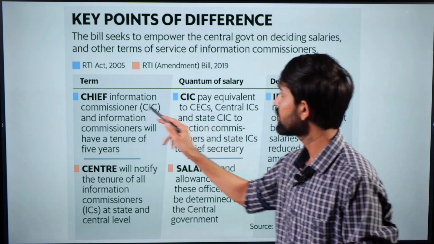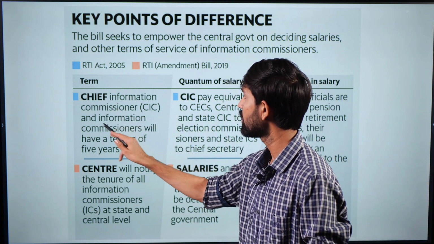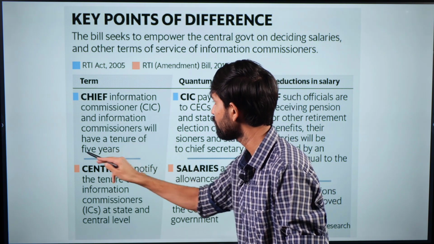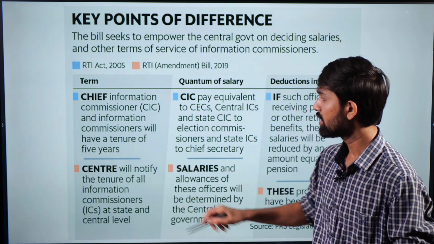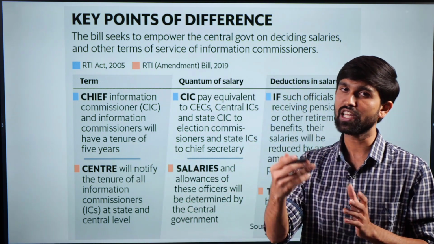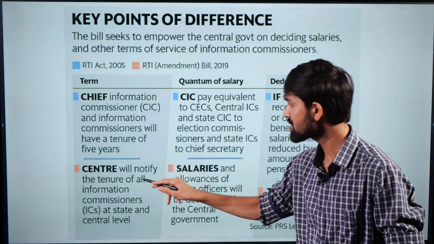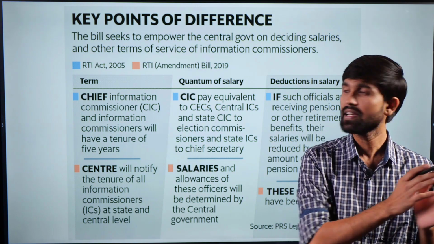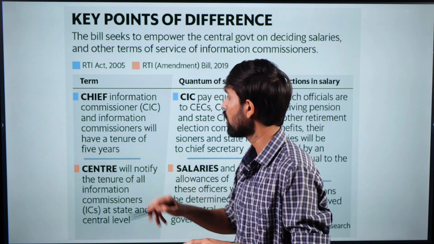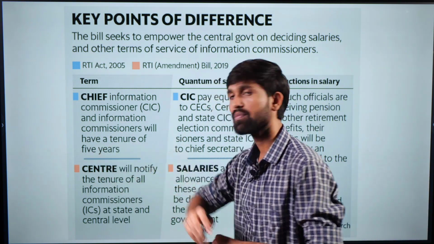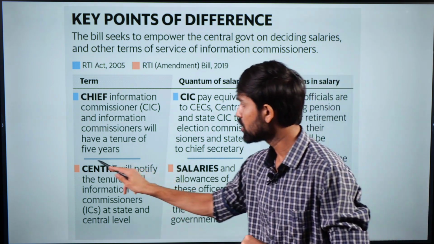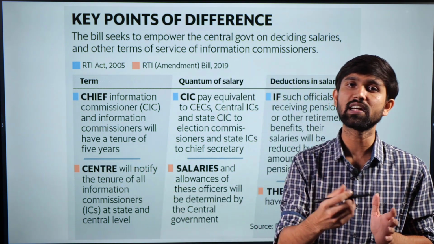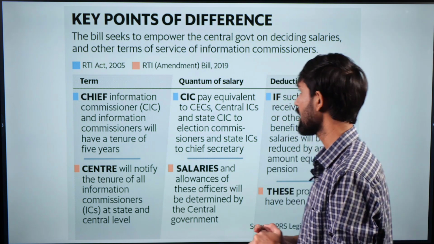So earlier, where the Chief Information Commissioner and Information Commissioners will have a tenure of 5 years, this new amendment may change the tenure of the commissioners, and it made sure that this tenure would be decided by the center itself. So earlier, where the Chief Information Commissions had the fixed tenure, in the new amendment, center can change their tenure at their will at any point in time.